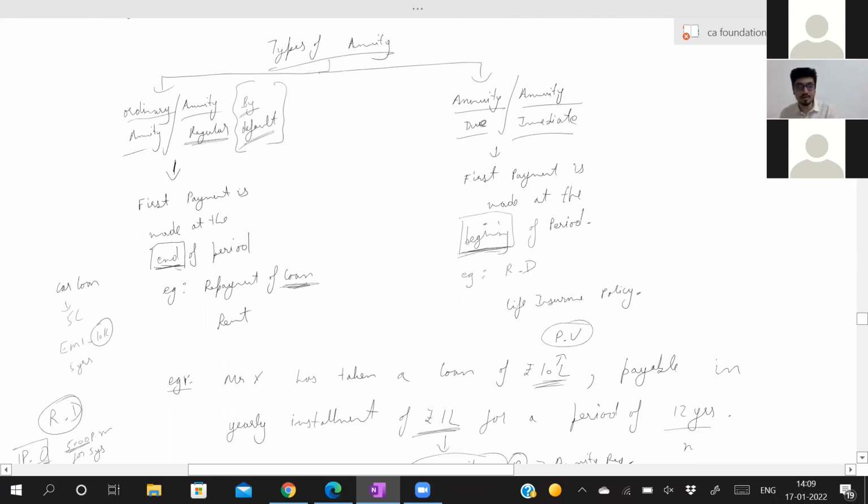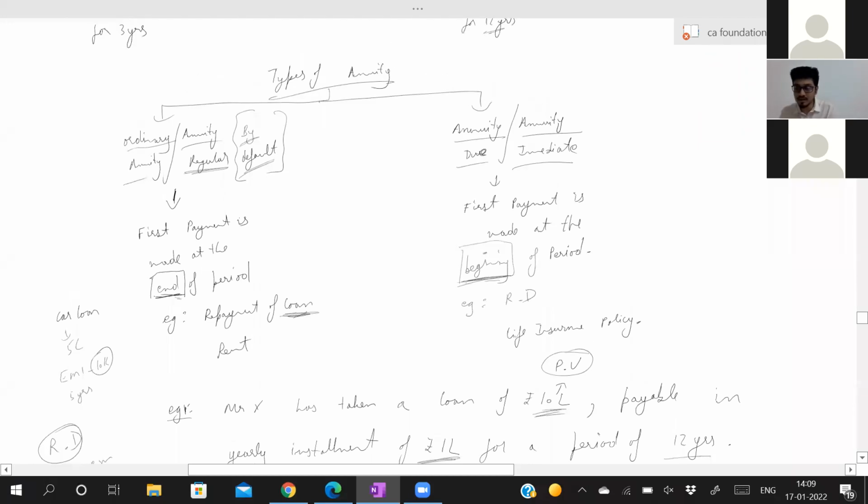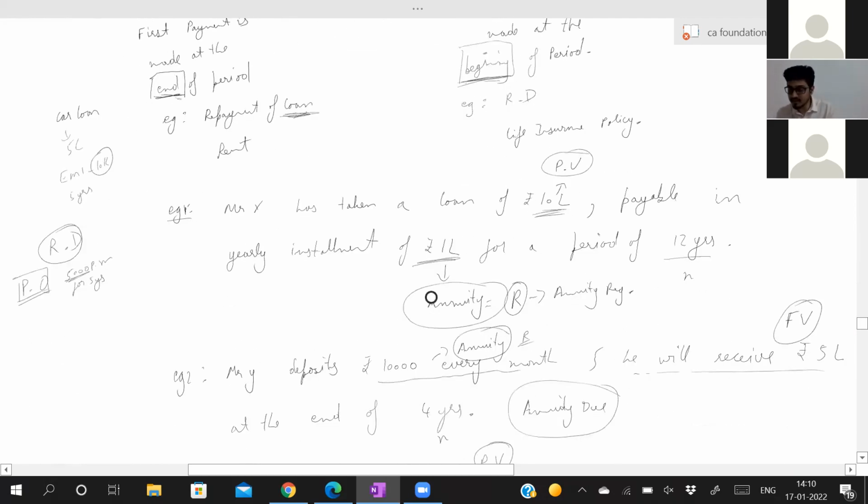This is very important. Why? We had seen two different formulas for annuity regular and annuity due. For present value and future value, the formula is different for annuity regular and annuity due. See, in exam, if nothing is given, if they have given annuity is equal to 10,000 per year, interest is equal to 10%, years is equal to 5, calculate present value, then you have to assume it to be annuity regular. If nothing is given, by default you have to assume it to be annuity regular. We are done till here.